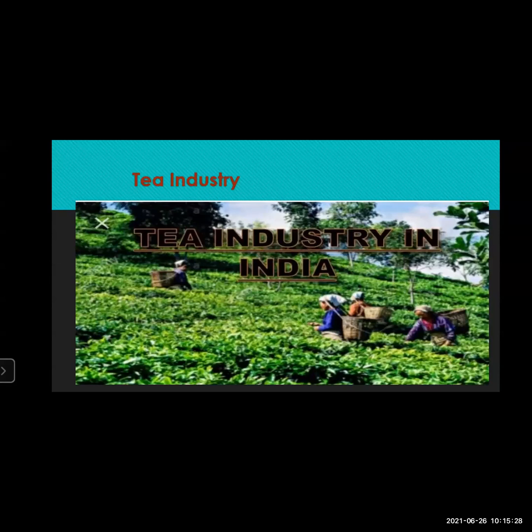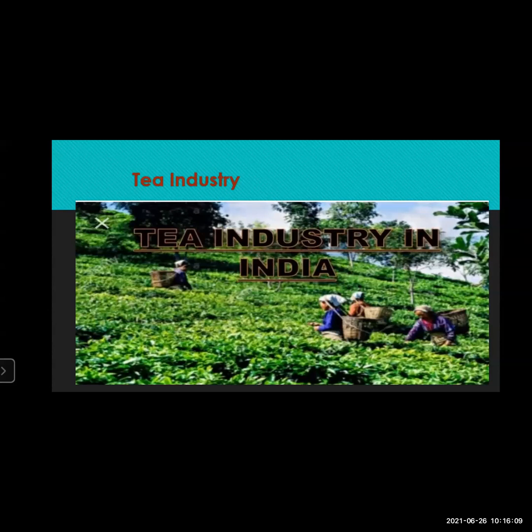Indian tea is among the finest in the world owing to the strong geographical condition, heavy investment in the tea processing, continuous innovation, and strategic market expansion. Now, why Indian tea is very much in demand? Because of all these factors. Heavy investment, a lot of money, government invests a lot of money in this tea production and tea processing, because the tea is processed in a good way, so the finest quality of tea is produced.